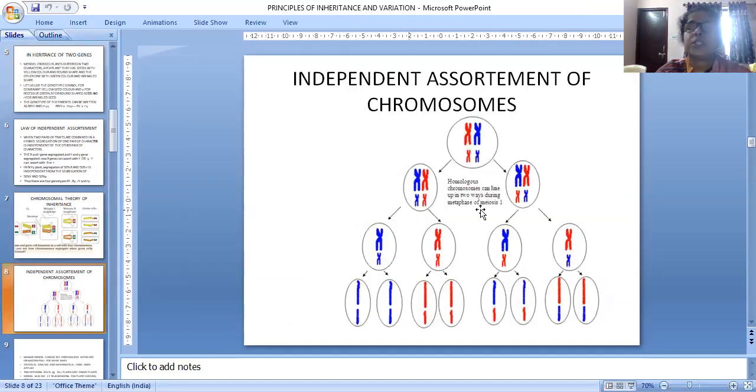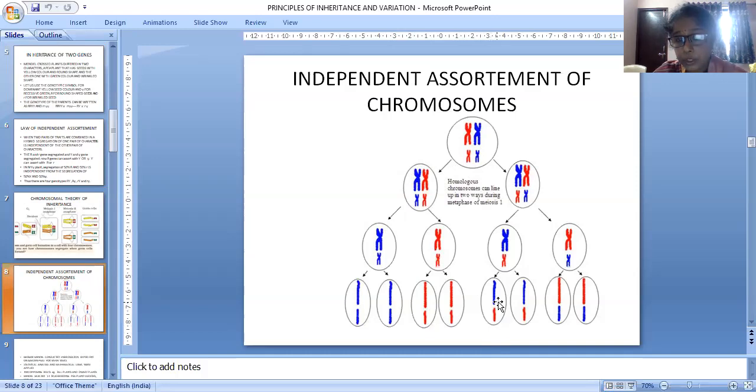This is the independent assortment. The homologous chromosomes can be separated. Red and blue are shown for different characters. Two different characters are represented by red and blue colors. Here blue is separated from the red. Now it can be joined with anyone.